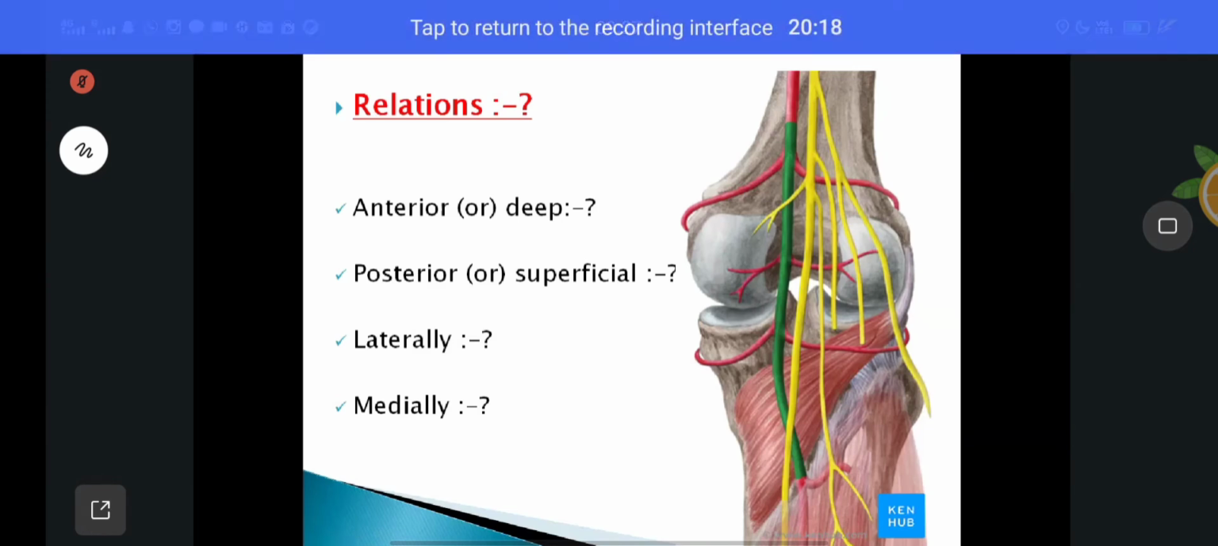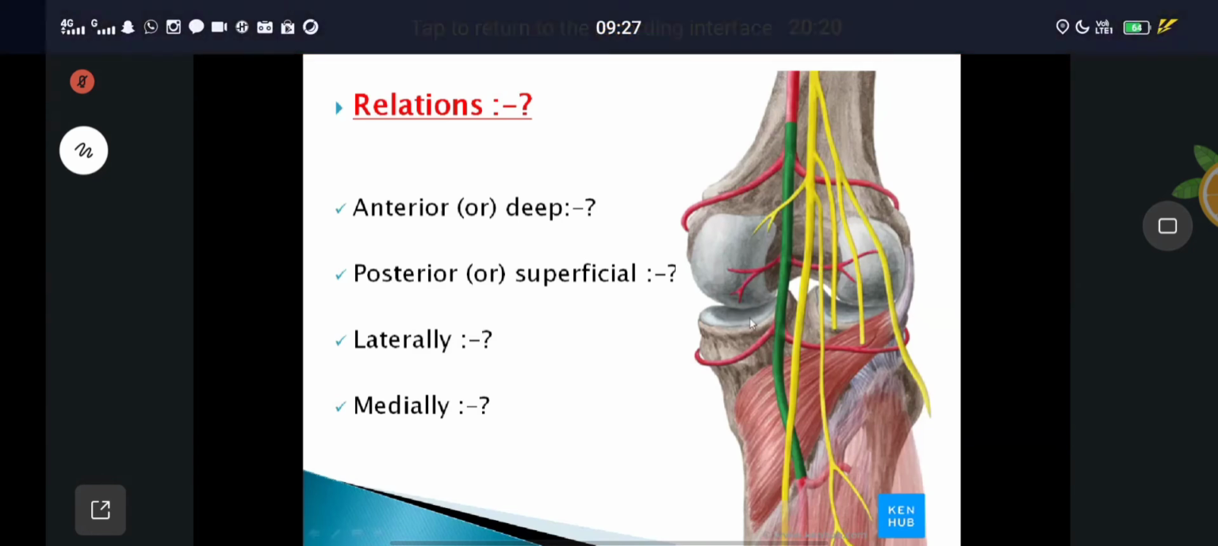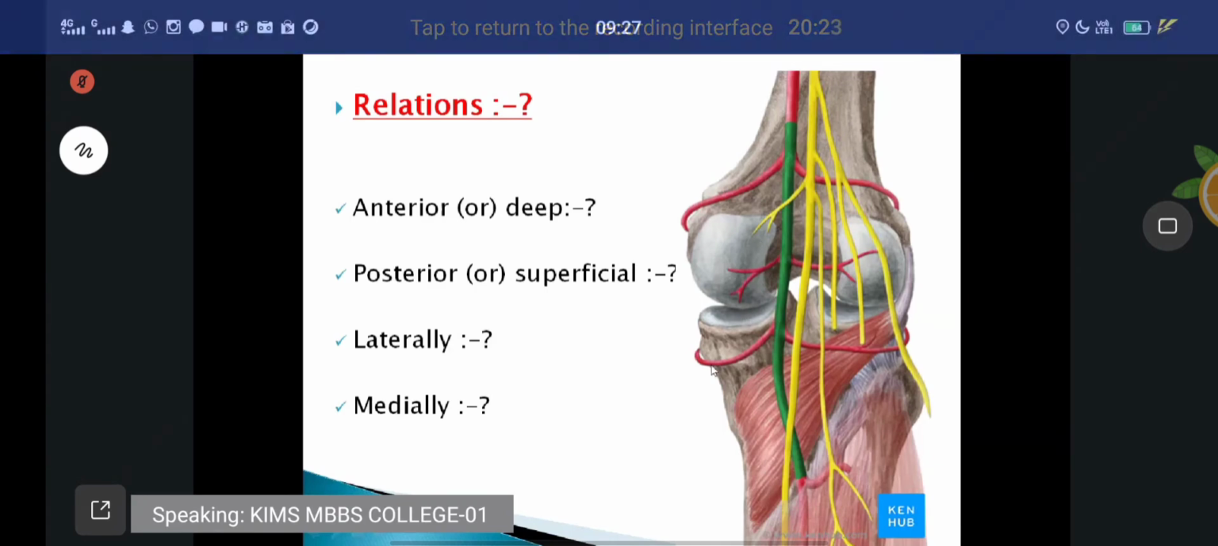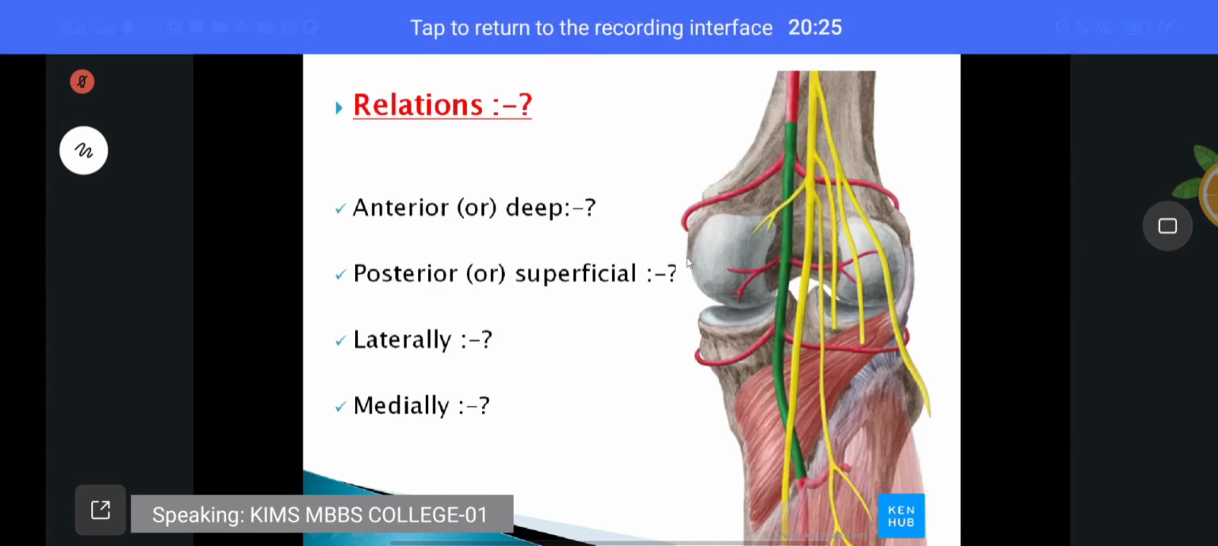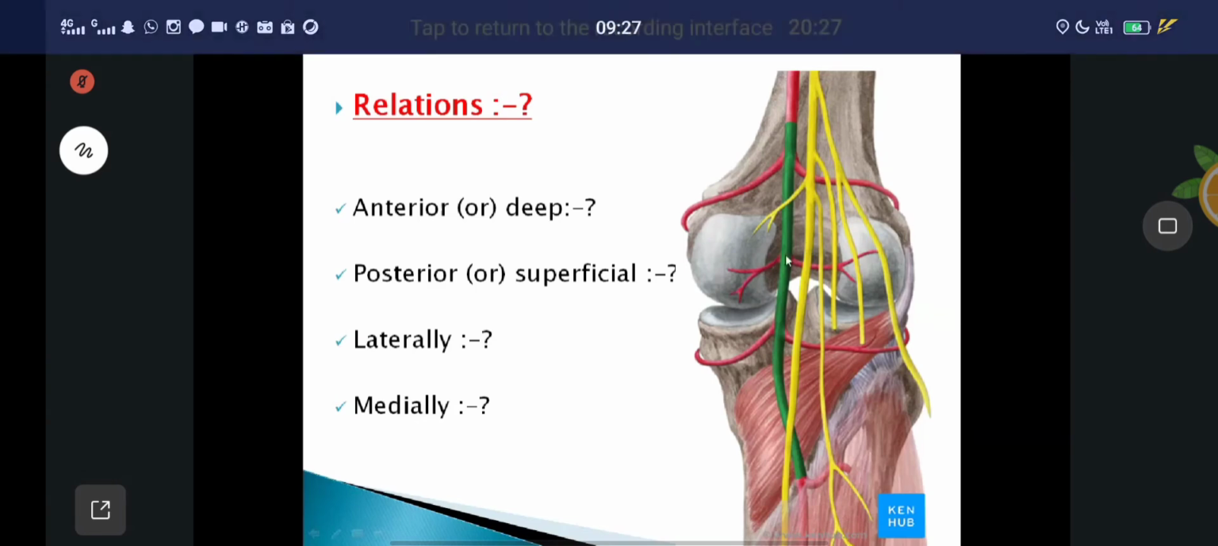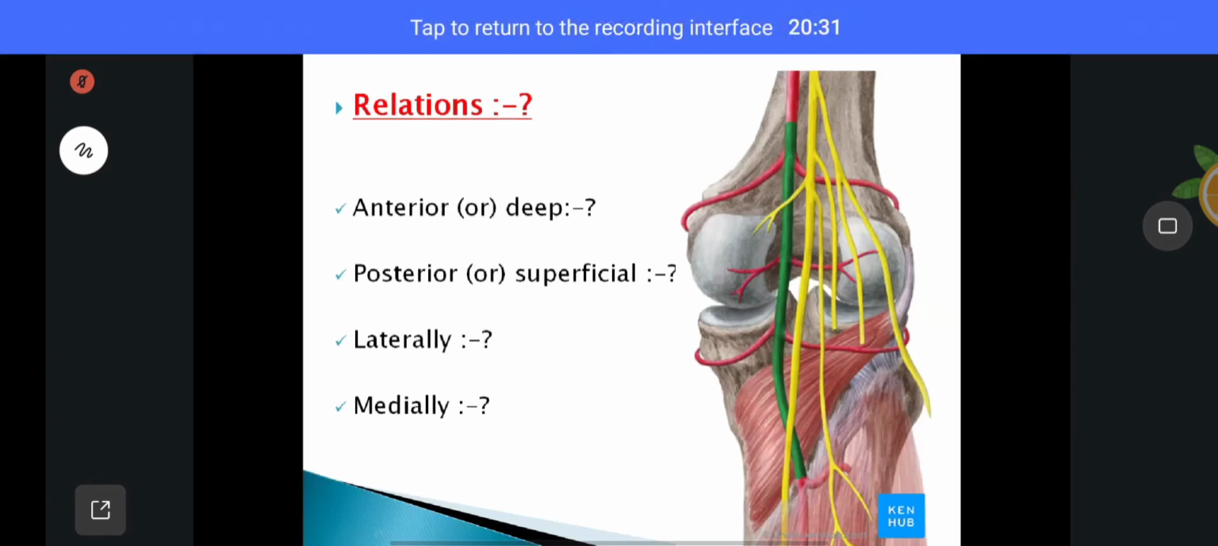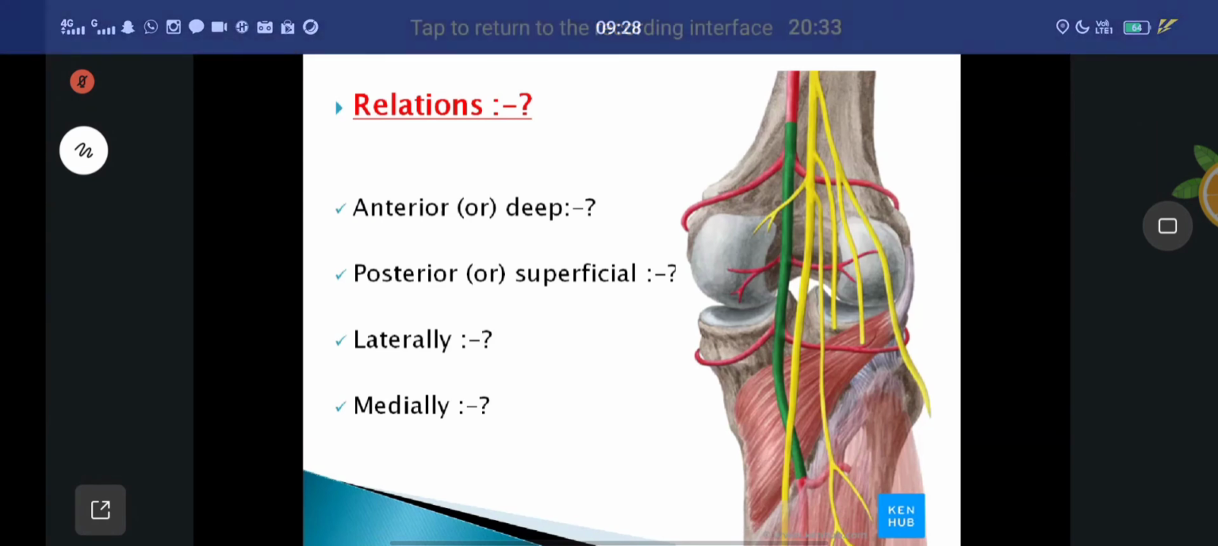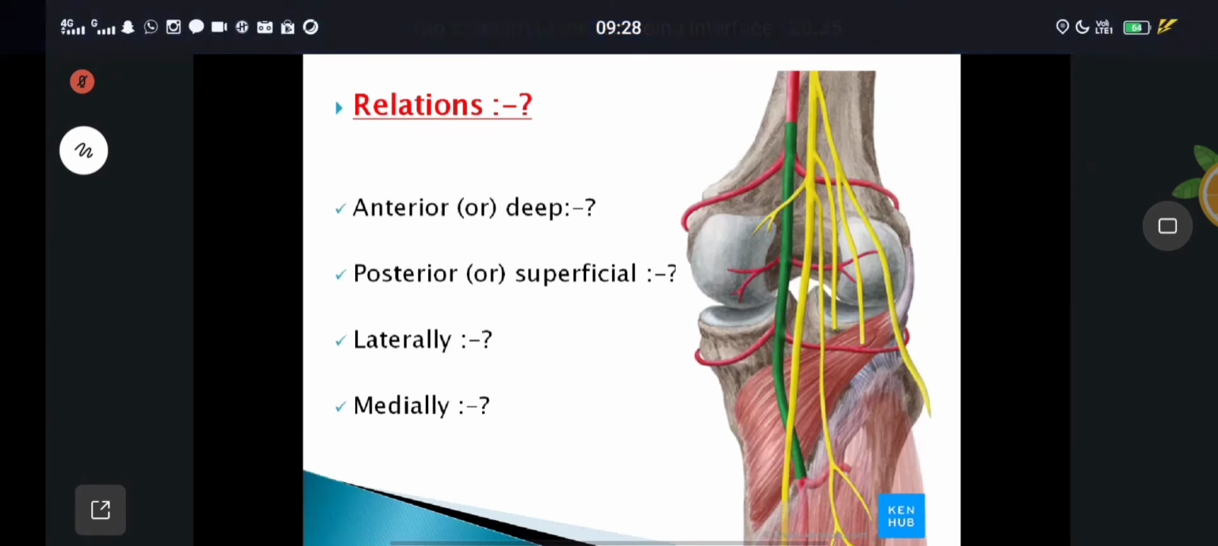And medially and laterally, the medial and lateral relations are formed by branches of the popliteal artery. Those branches I will explain later. Those are the relations of the popliteal artery. Are you clear, all of you? Now?